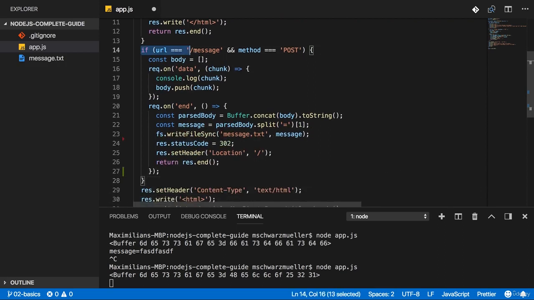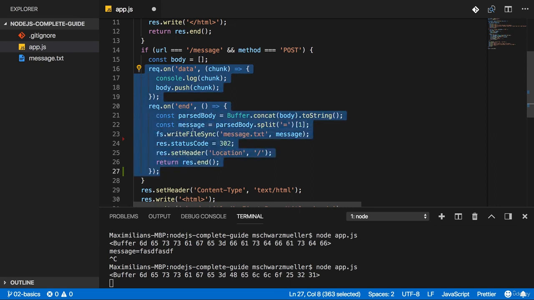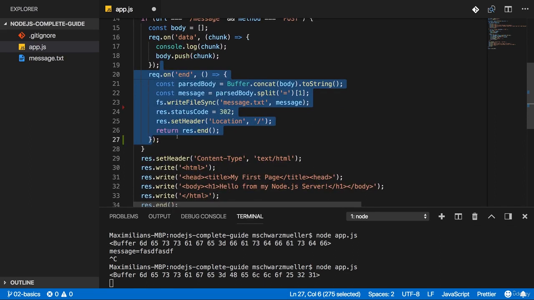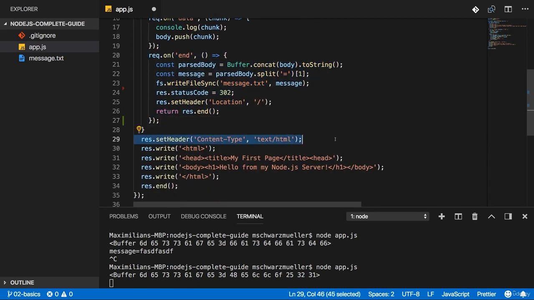So for example, here now, since I moved return response.end into this function, the flow is like this. It will now reach this if statement, and if these conditions are met, it will go inside of it. It will then register these two handlers and not immediately execute these two functions. Instead, the functions are just registered internally in its event emitter registry. And then it will jump straight away to the next line.